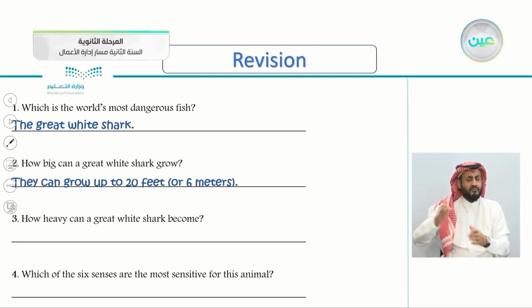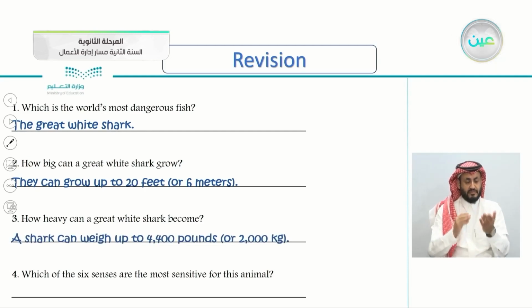How heavy can a great white shark become? So we're discussing weight here. Let's see the answer here. A shark can weigh up to 4,400 pounds or 2,000 kilograms. So the answer is 2,000 kilograms.